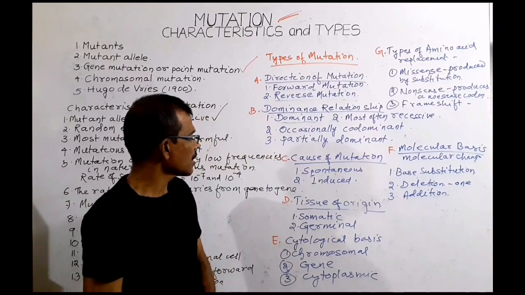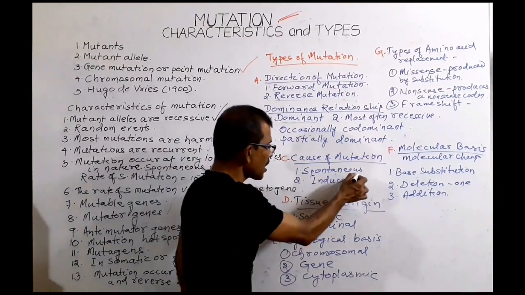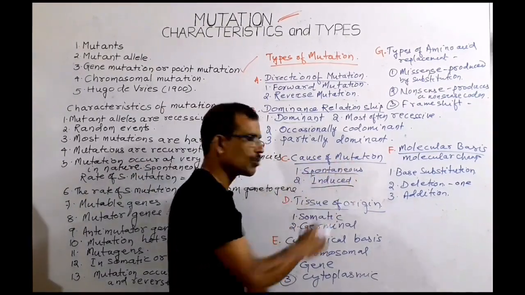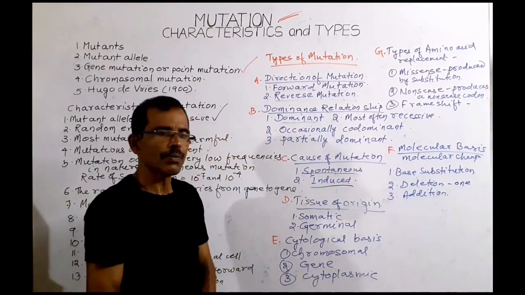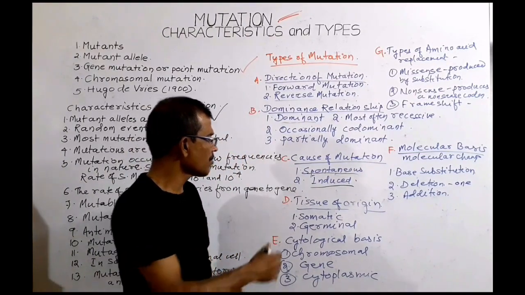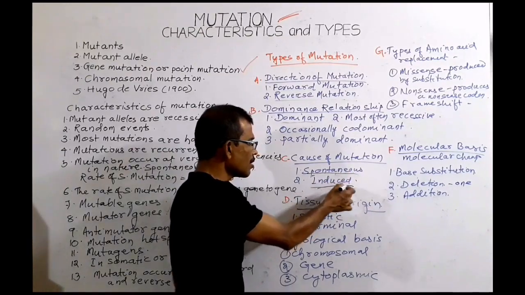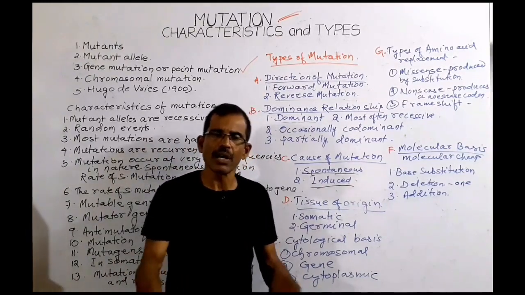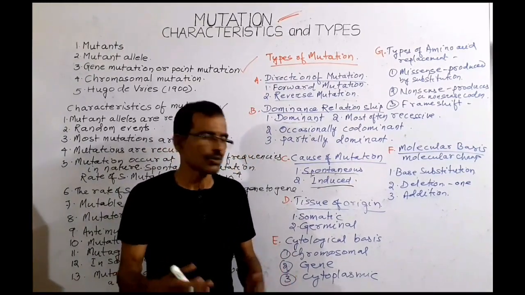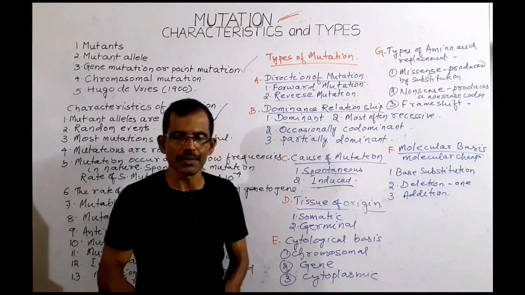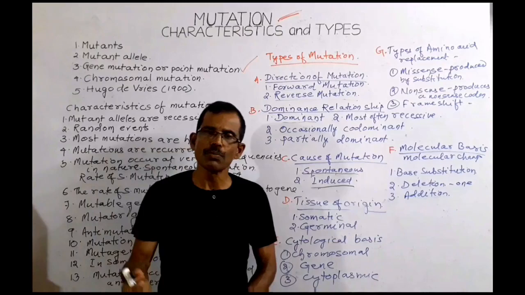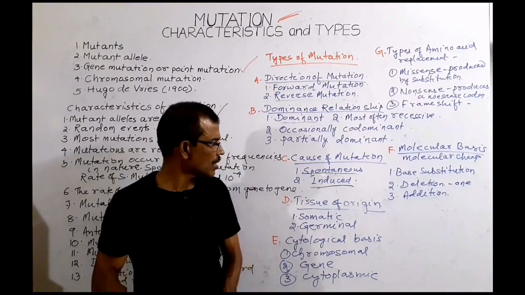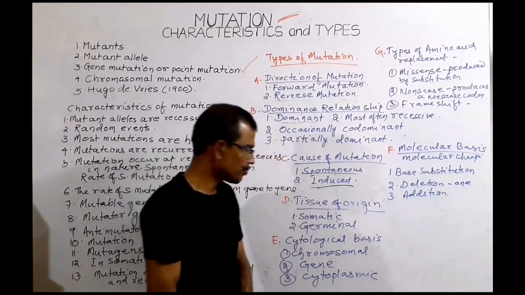Similarly, mutation can also be classified into spontaneous mutation and induced mutation on the basis of cause of mutation. The mutation that occurs in nature spontaneously without any apparent cause is known as spontaneous mutation. Mutations can also be induced by various physical or chemical agents. Such mutations are called induced mutations.